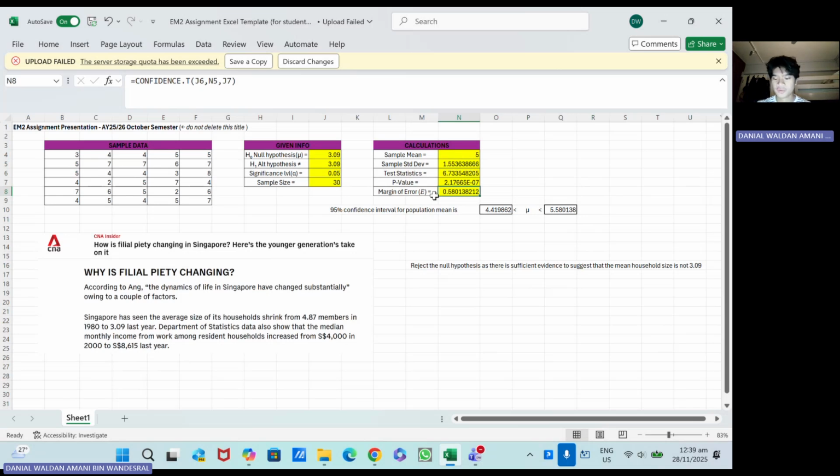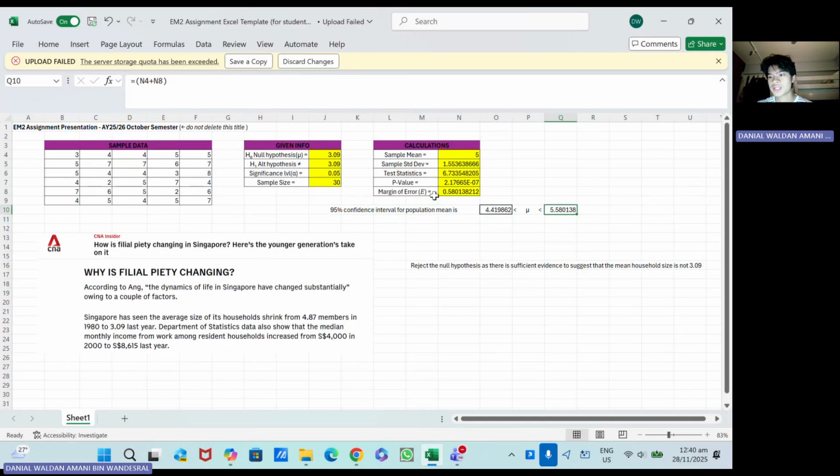The 95% confidence level for the population mean is calculated as sample mean minus margin of error and sample mean plus margin of error. This interval provides a range of plausible values for the true population mean, which is mu. The sample mean is the best estimate of the population mean. The margin of error accounts for sampling variability because if you took another random sample, the mean could differ slightly. By adding and subtracting the margin of error, we create a range that likely contains the true population mean.